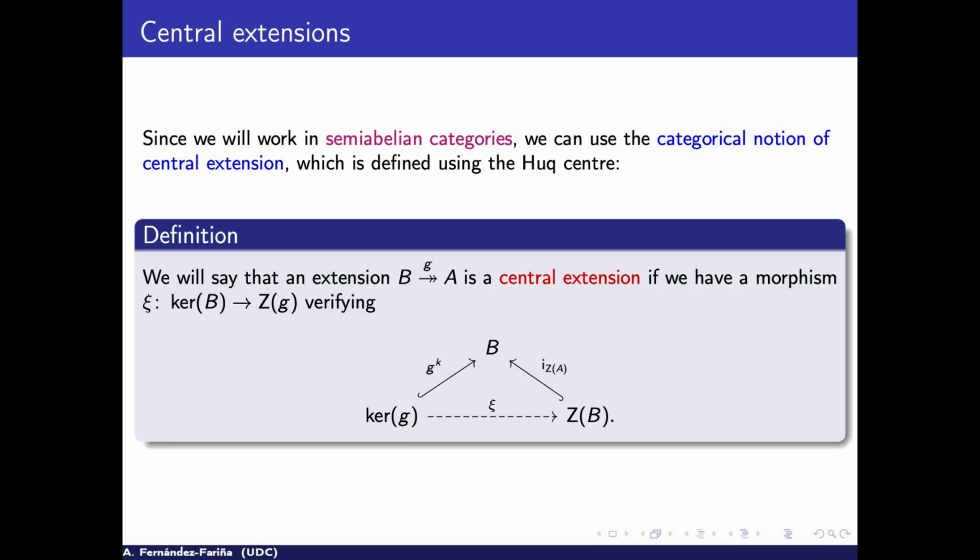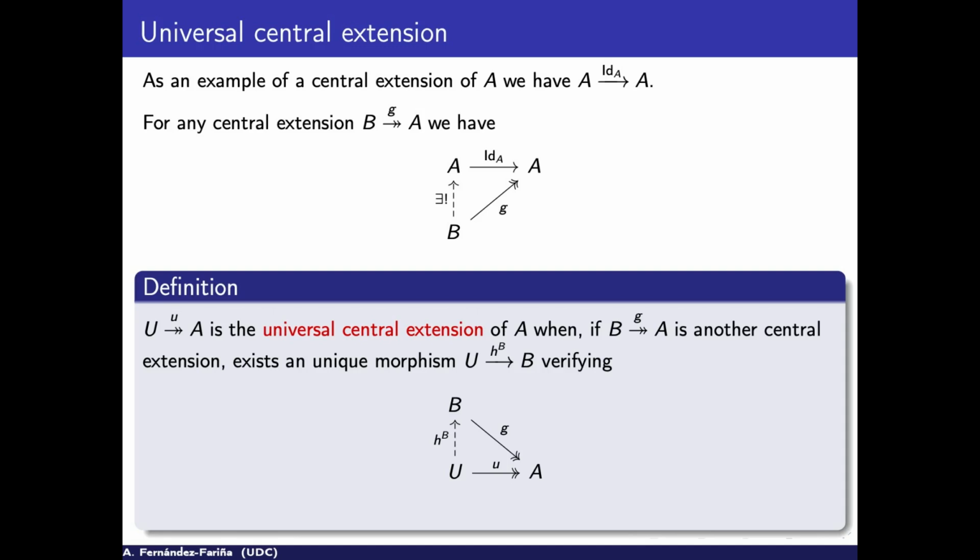And since we are working in ones with weak properties, we will talk about what is known as the categorical notion of central extension, that is using the Smith-Huq center. So we have two canonical morphisms, one from the kernel, one from the center. We will say that an extension is a central extension if and only if the kernel is inside the center. So that's the idea of central extension. As an example, we have the identity. The identity has trivial kernel, so it is a central extension.